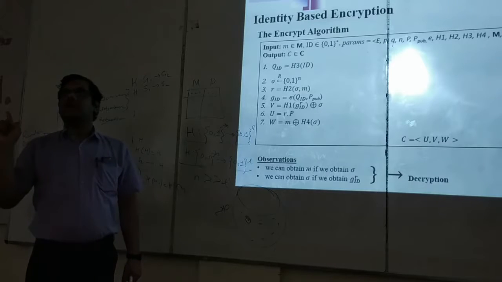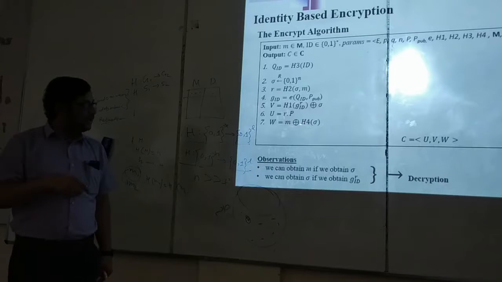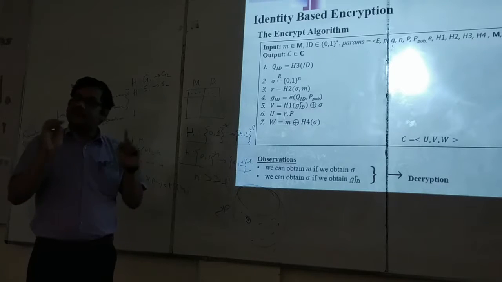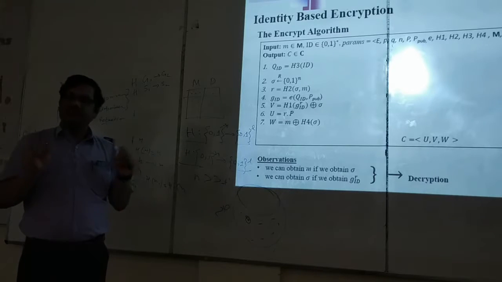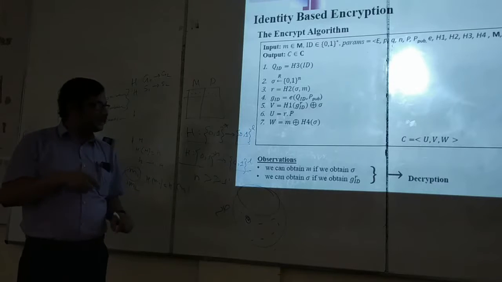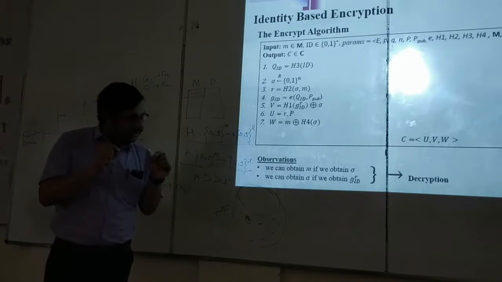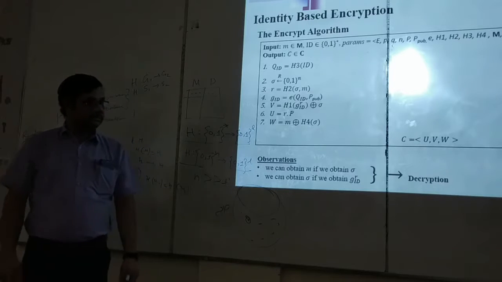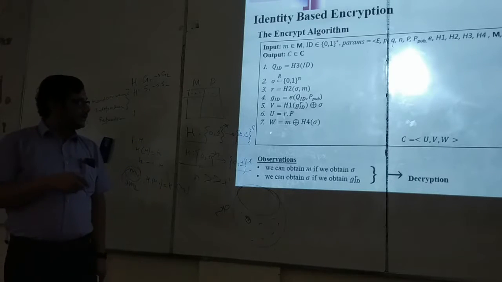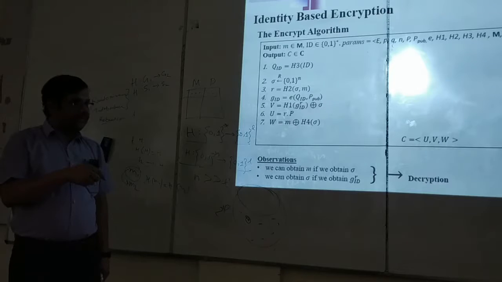Anyone cannot calculate anything about M from W. This is the property of stream cipher that I have already stated in the last class. Stream cipher, bitwise XOR. So if you do not know the key, you cannot get any bit of the message. So this is simply equivalent to a stream cipher, where this is the message, this is the key, and this is the ciphertext.